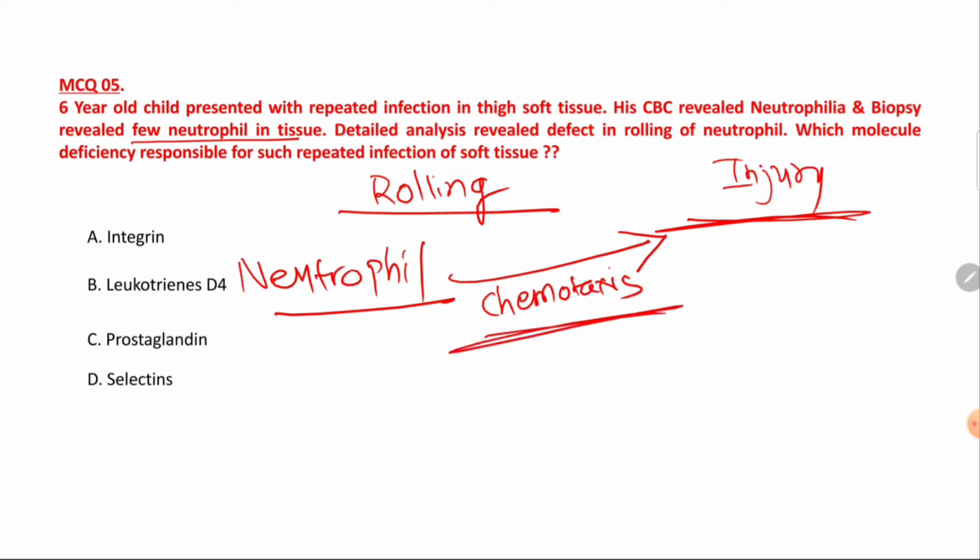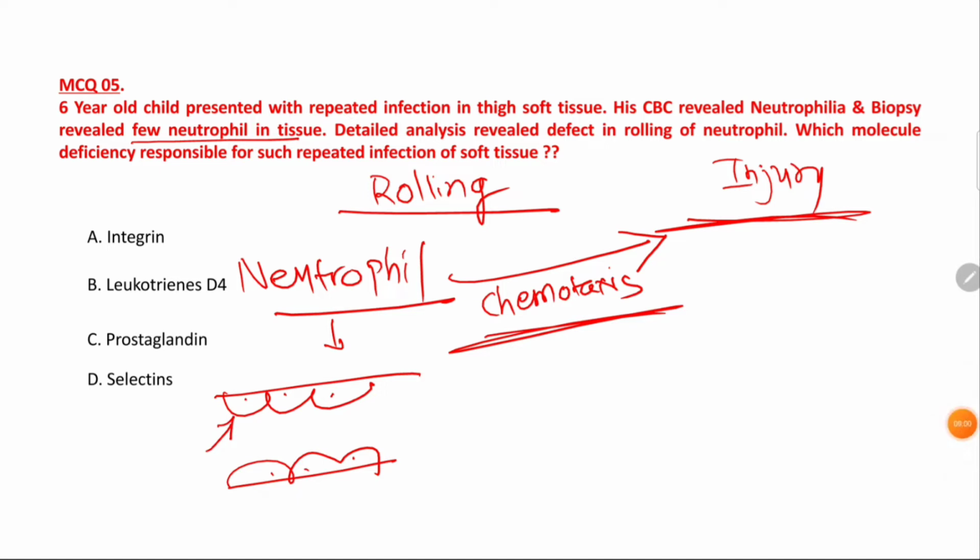But before its journey to the injured site, the neutrophil first of all has to attach to the endothelium, right? The first step necessary for the journey to the injured site is attachment to the endothelial cell.